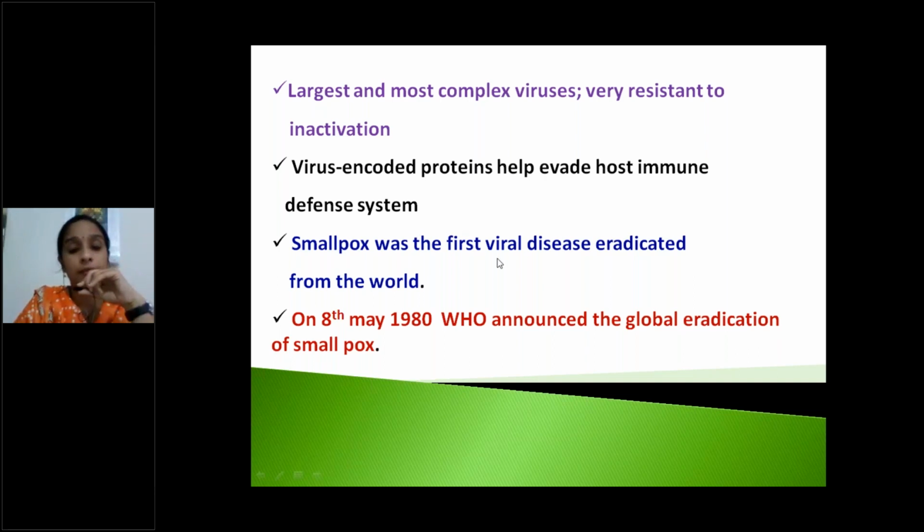Smallpox was the first viral disease eradicated from the world. Now we are in a drastic and dangerous pandemic, so these points are very, very important now. The World Health Organization announced the global eradication of smallpox on 8th May 1980.